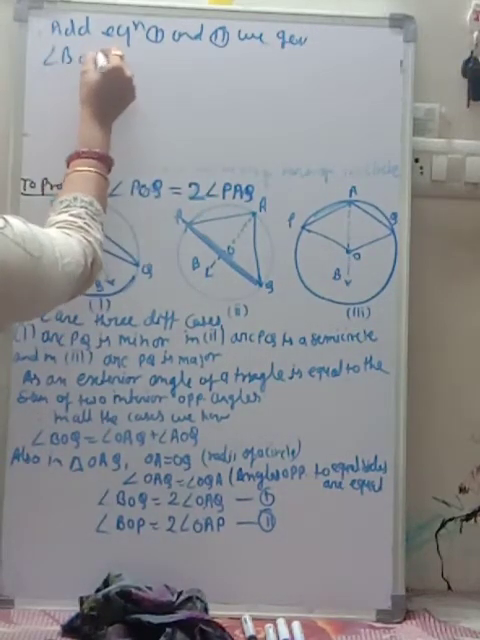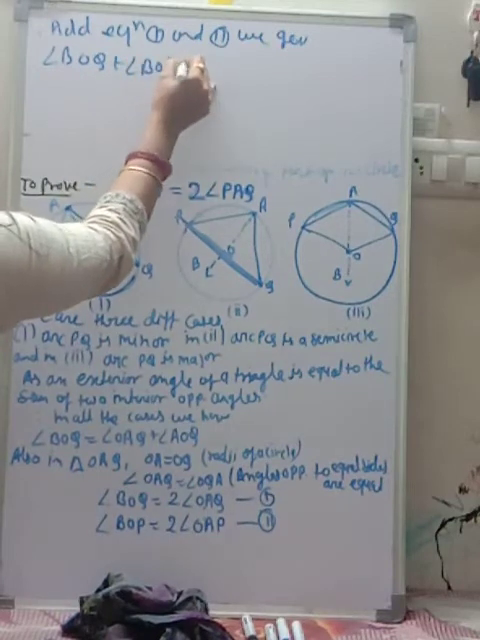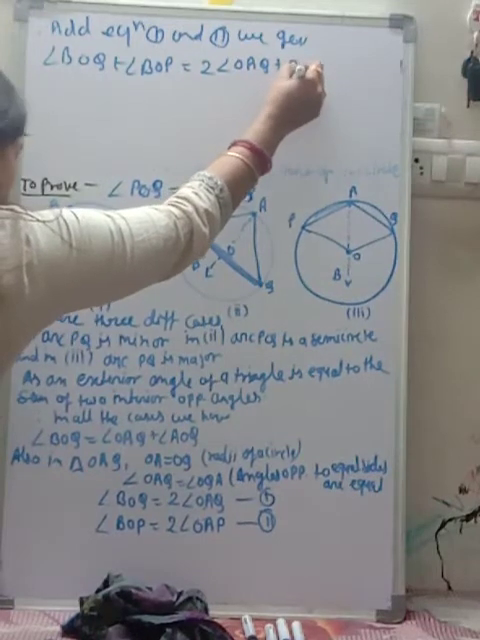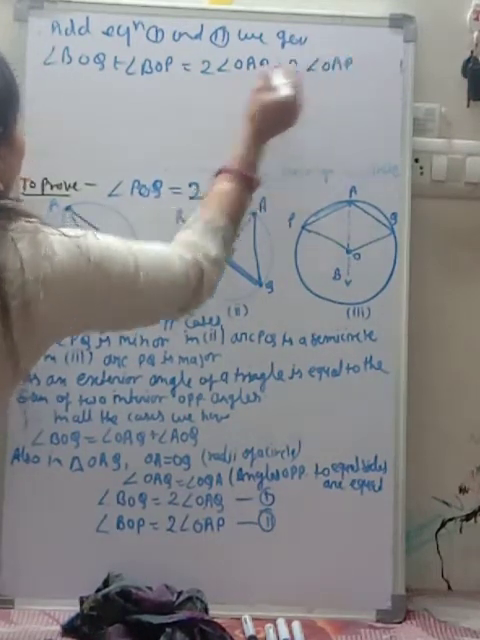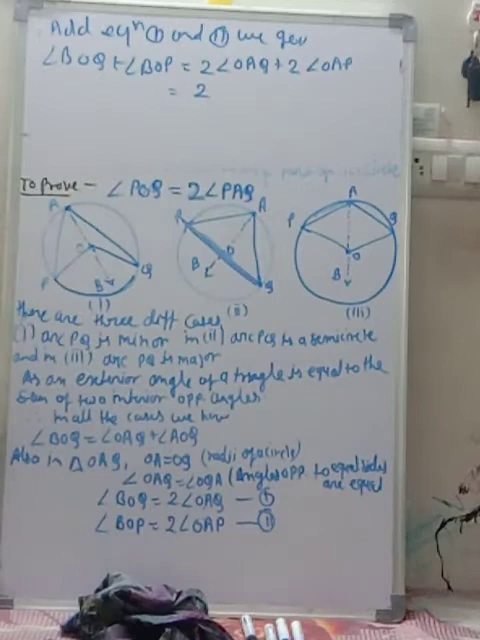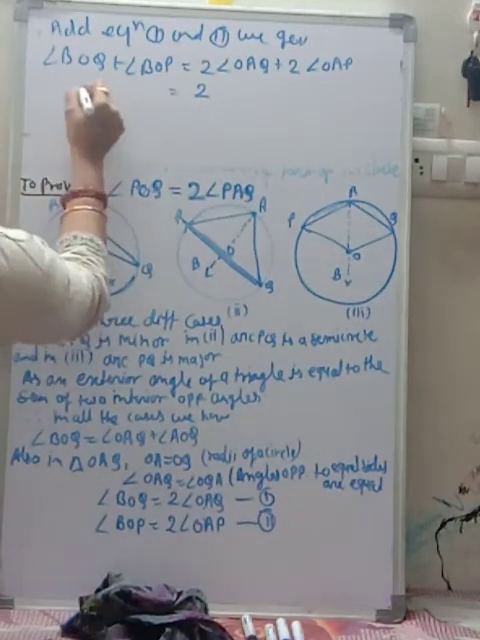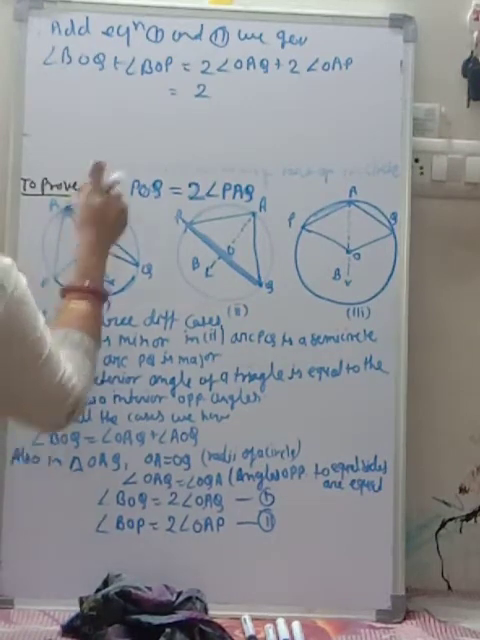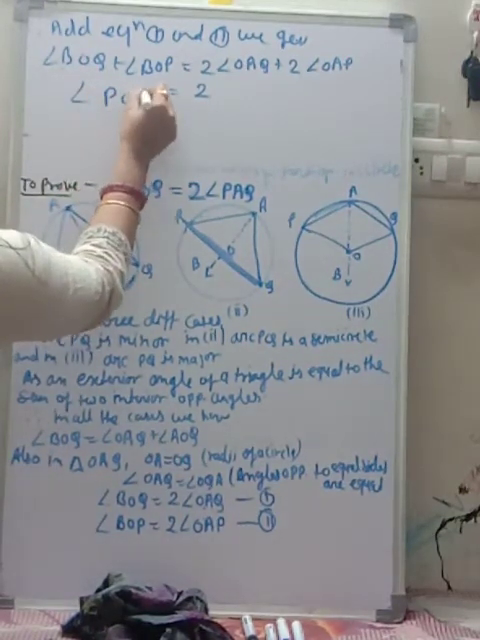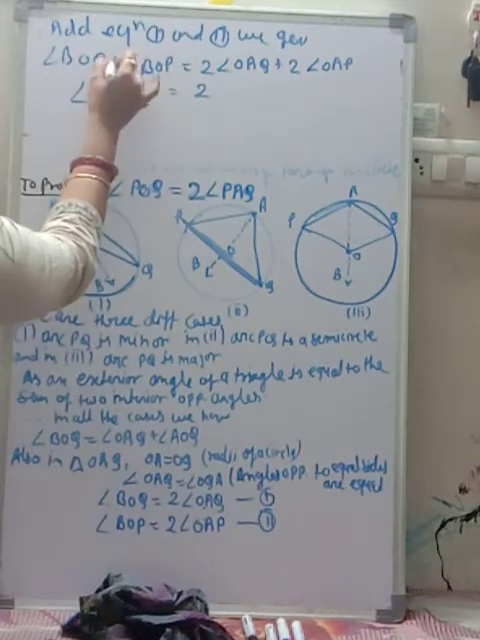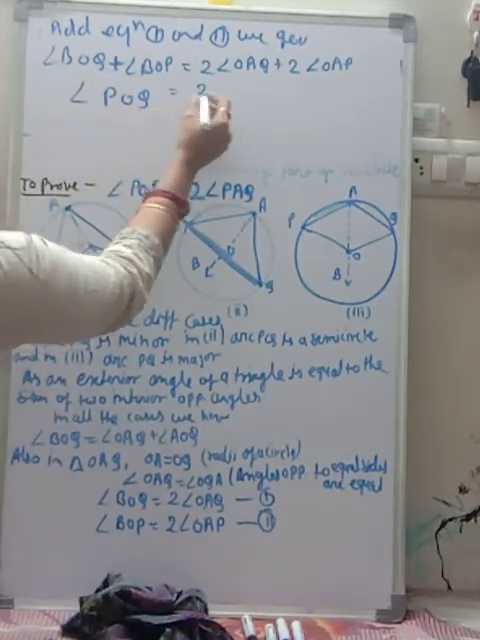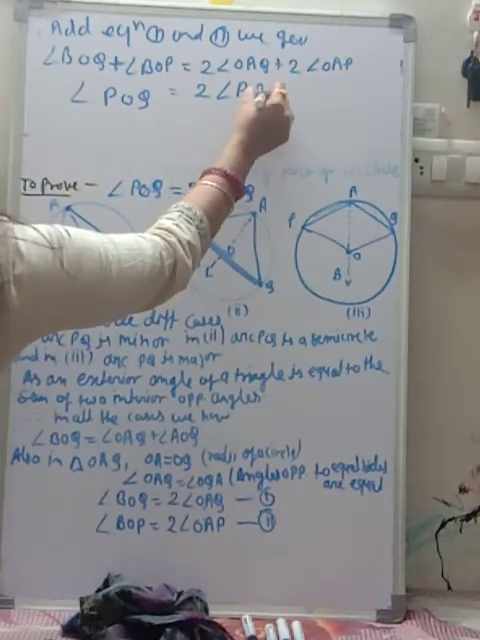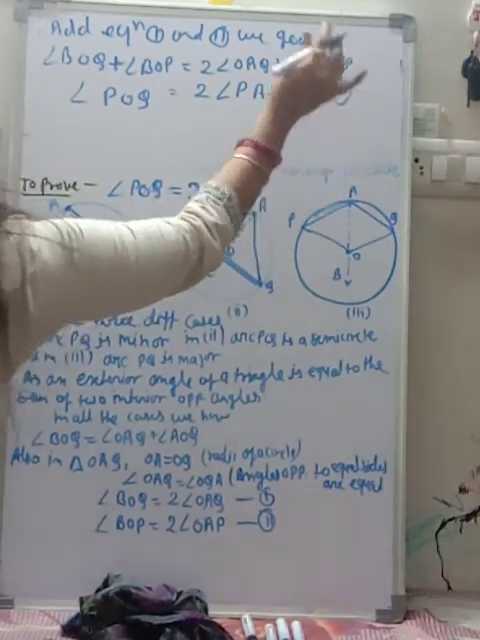angle BOQ plus angle BOP equal to twice of angle OAQ plus twice of angle OAP. It means you can write angle POQ, since the sum of both angles is angle POQ, equal to twice of angle PAQ. This equation will be called third.